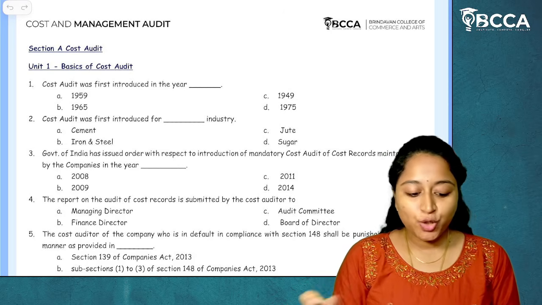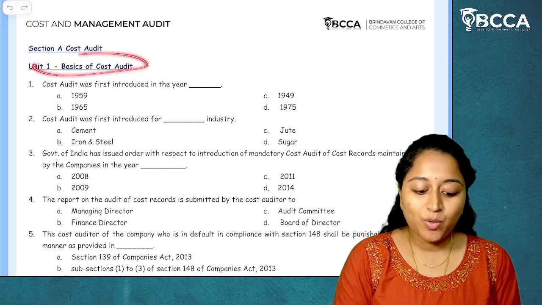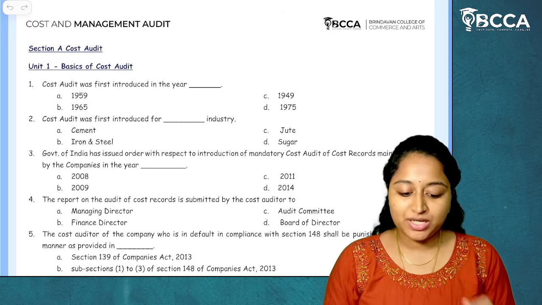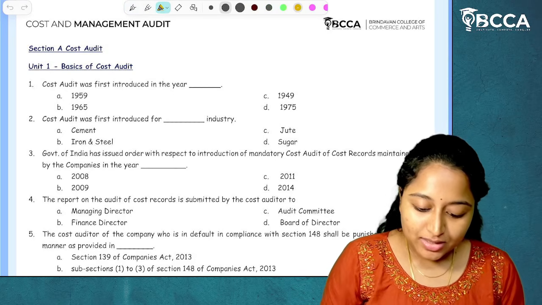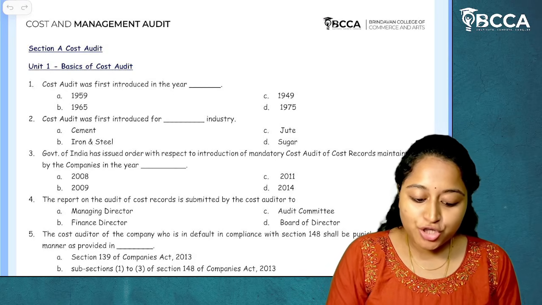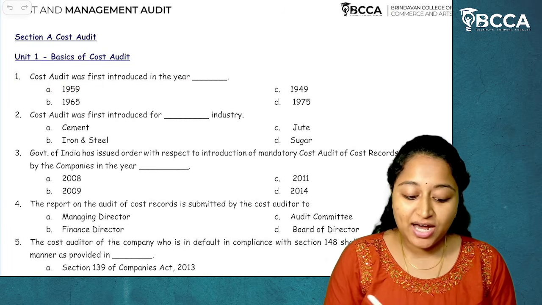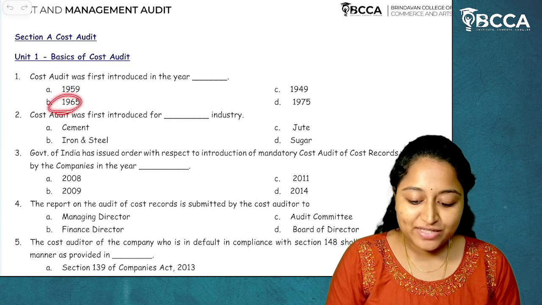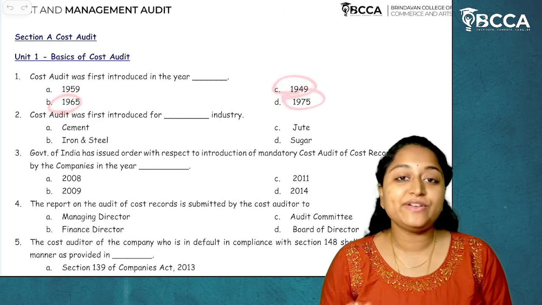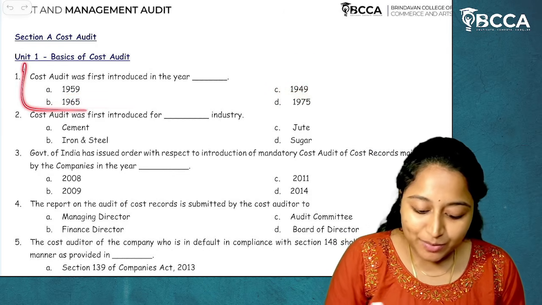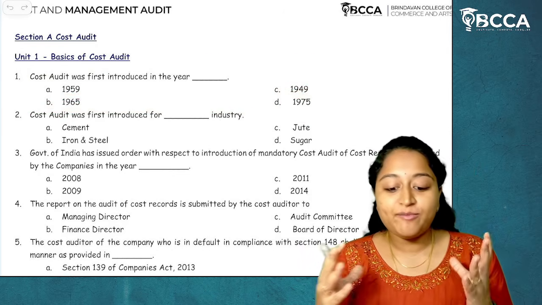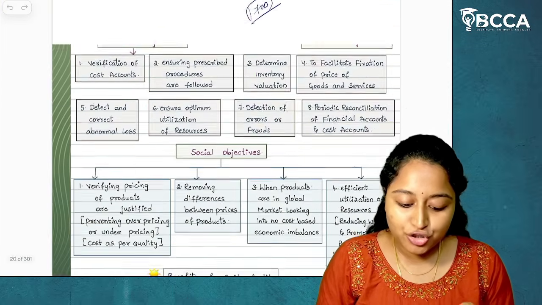So let us start with Section A, Cost Audit, Unit 1, Basics of Cost Audit MCQs. Right. Now, the first MCQ: cost audit was first introduced in the year, and the options given are 1959, 1965, 1949 and 1975. So this particular question has been tested from where? From the history of cost audit.